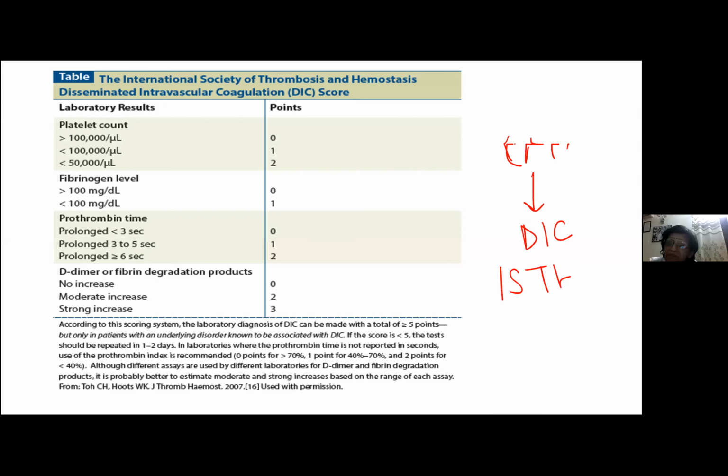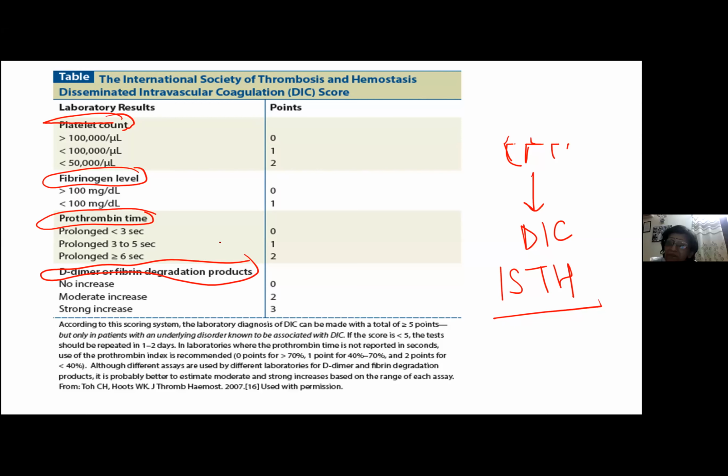This scoring is called the ISTH scoring, that is International Society of Thrombosis and Hemostasis scoring. This scoring is based on 4 important parameters. Number 1, platelet count. Number 2, fibrinogen levels. Number 3, prothrombin time. Number 4, D-dimer. So it's based upon 4 important findings: platelet count, fibrinogen level, prothrombin time, and D-dimer.